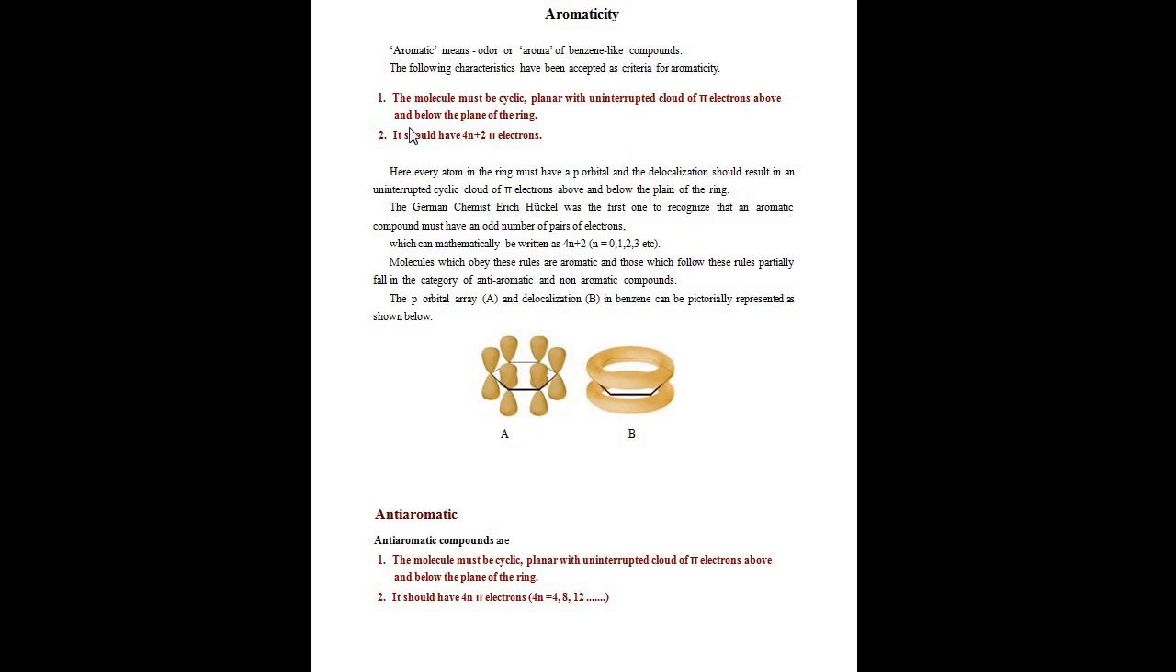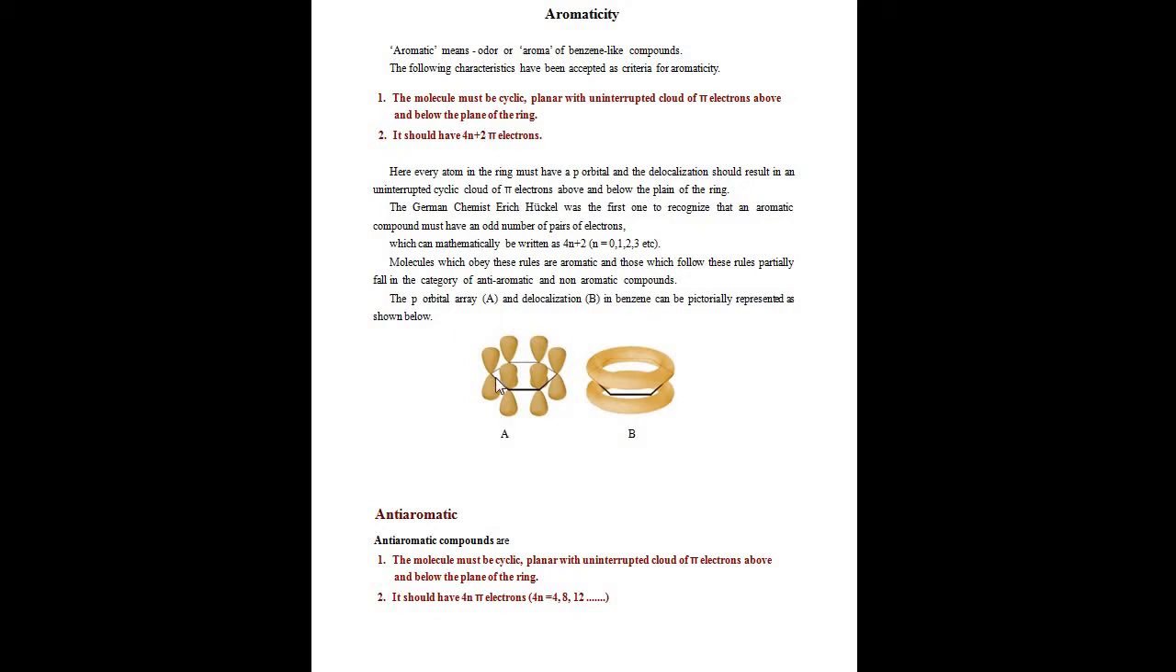Number 1, the molecule must be cyclic, planar, with an uninterrupted cloud of pi electrons above and below the plane of the ring. Second, it should have 4n plus 2 pi electrons. It obeys 4n plus 2 pi electrons. That compound is an aromatic compound. n is the number of rings.